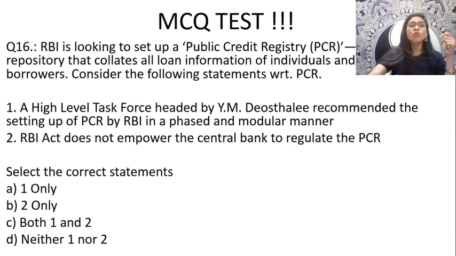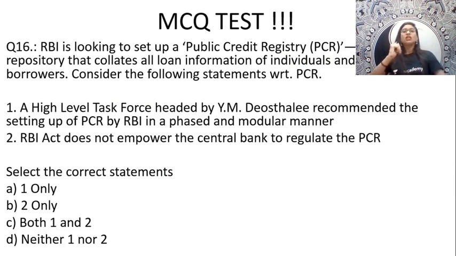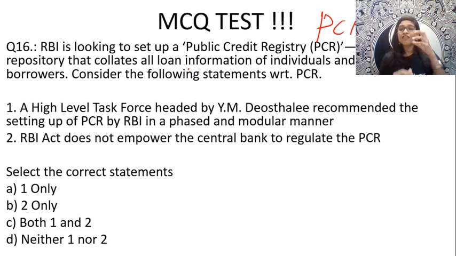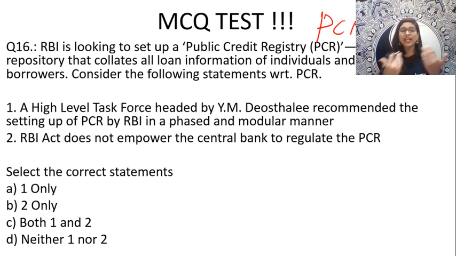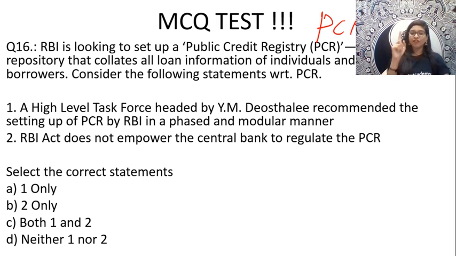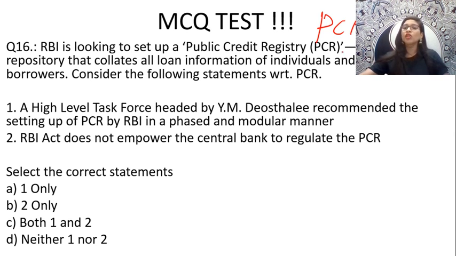Perfect, perfect. Now, moving on to the next question, this is a question based on the monetary policy perspective. Now, the RBI is looking to set up something called PCR, that is Public Credit Registry. What is that? An information repository, right, that collates all loan information of individuals and corporate borrowers. Now, you have to consider the following statements with respect to Public Credit Registry. Already in the question I have told you what is PCR.